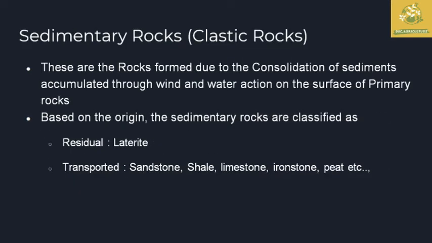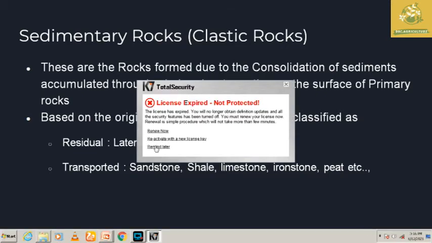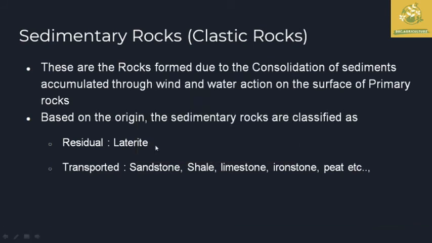And next the sedimentary rocks, which are the second type, the secondary rocks, also have another name, the clastic rocks. These are the rocks formed due to the consolidation of sediments accumulated through wind or water action during the transportation of the primary rocks.